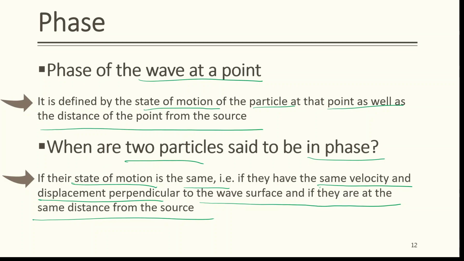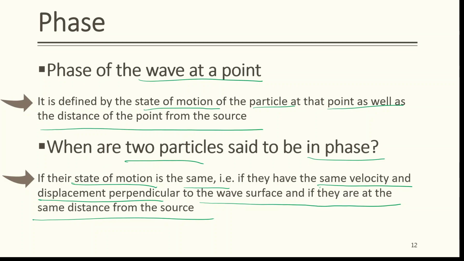Water waves are two-dimensional waves. The sound waves produced by a source of sound or light waves produced by a light source travel in all directions away from the source and propagate in three dimensions.